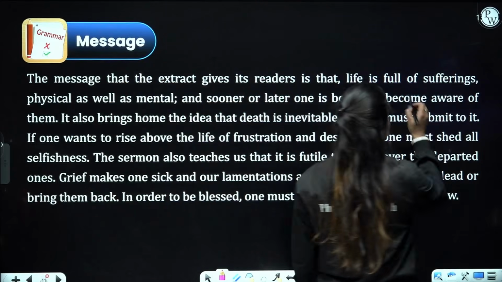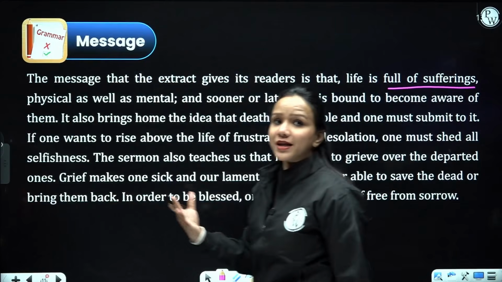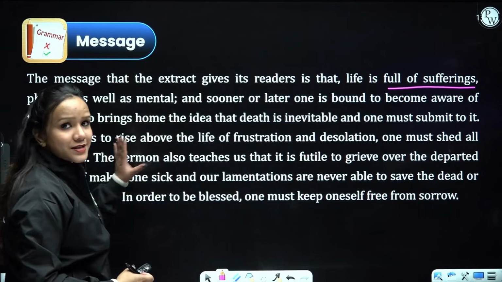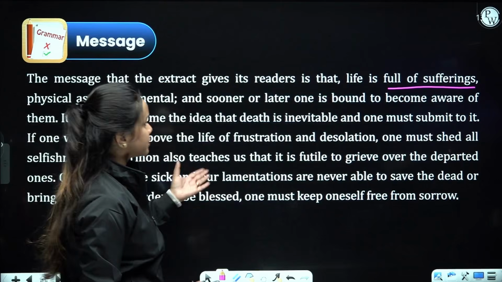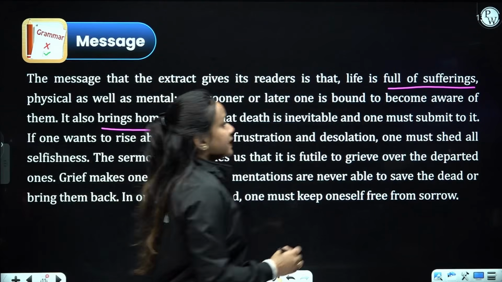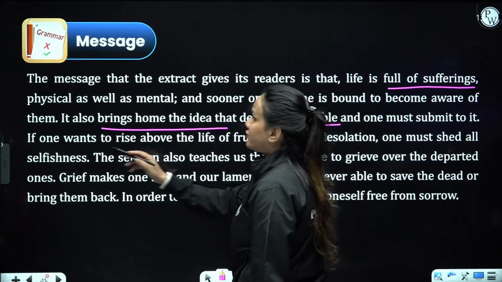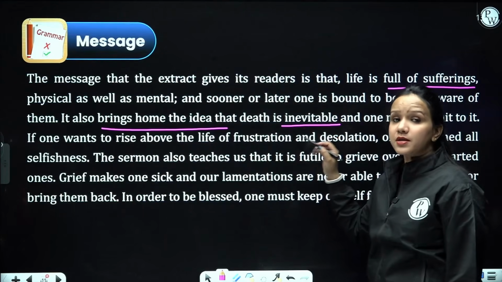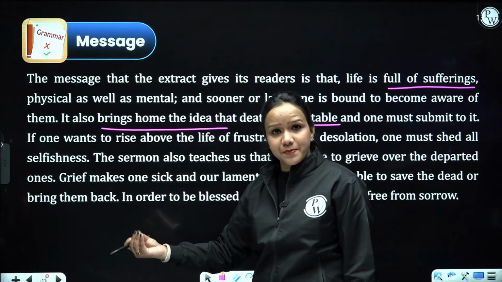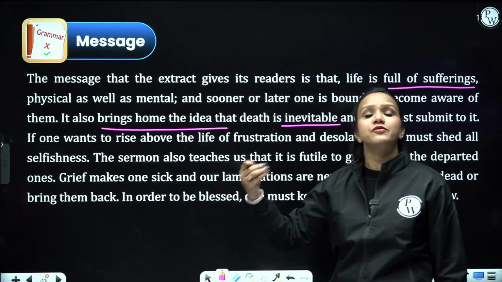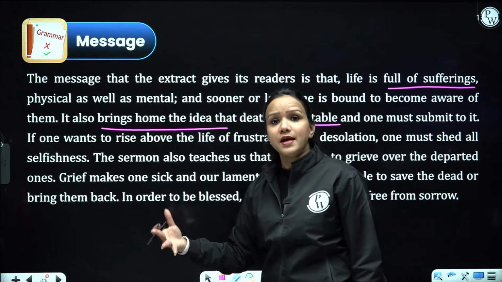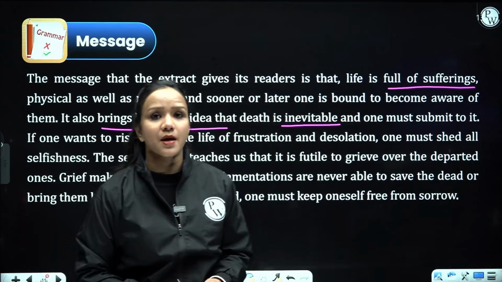of sufferings and we have to face everything in life that comes our way. We have to stand strong and bear all those sufferings. We have to come out stronger from those, right? So it brings home the idea that death is inevitable and we must submit to it if we want to rise above the life of frustration. We must realize one thing in life, that life is temporary. We should understand the transience of life, that nothing is permanent in this world and everything in this mortal world is subject to decay.